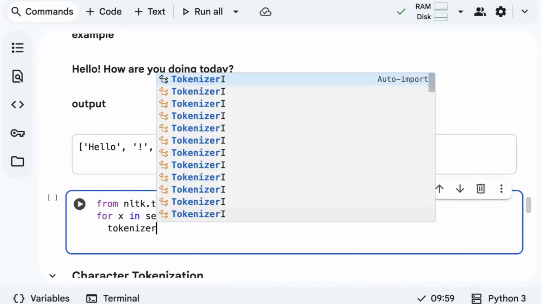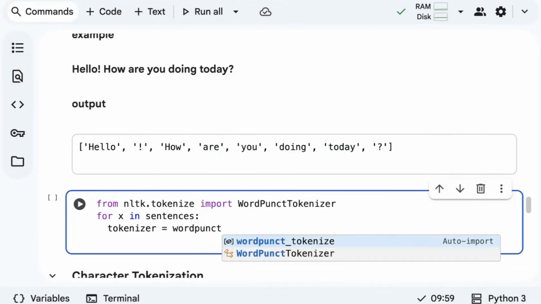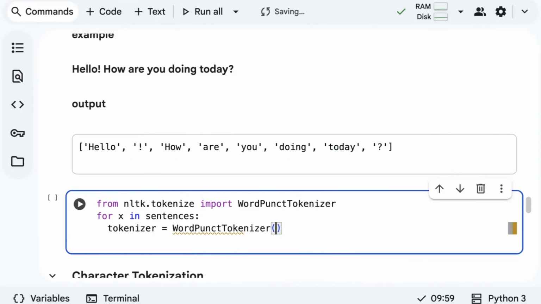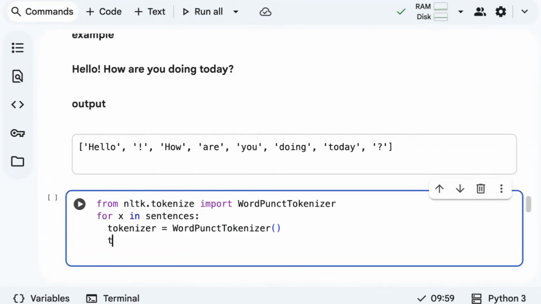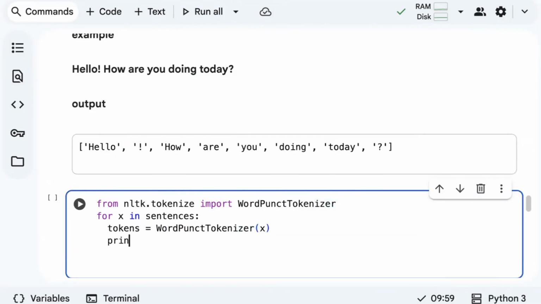So I'll say tokenizer is equal to word punct tokenizer. I'm just initializing it. Once I initialize, I'll call that tokens, or you can directly pass your x into this, and we can just call it tokens. Finally, we can just print our tokens.